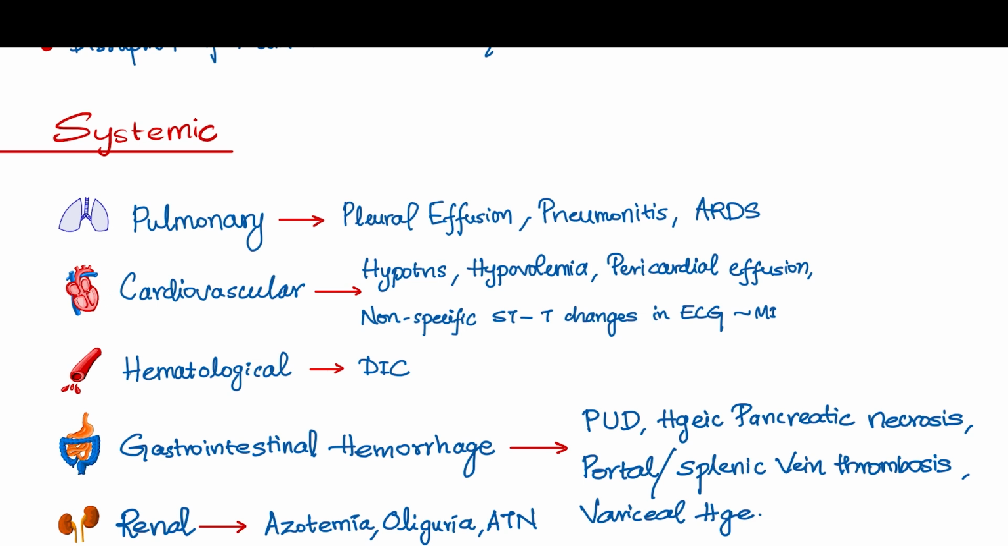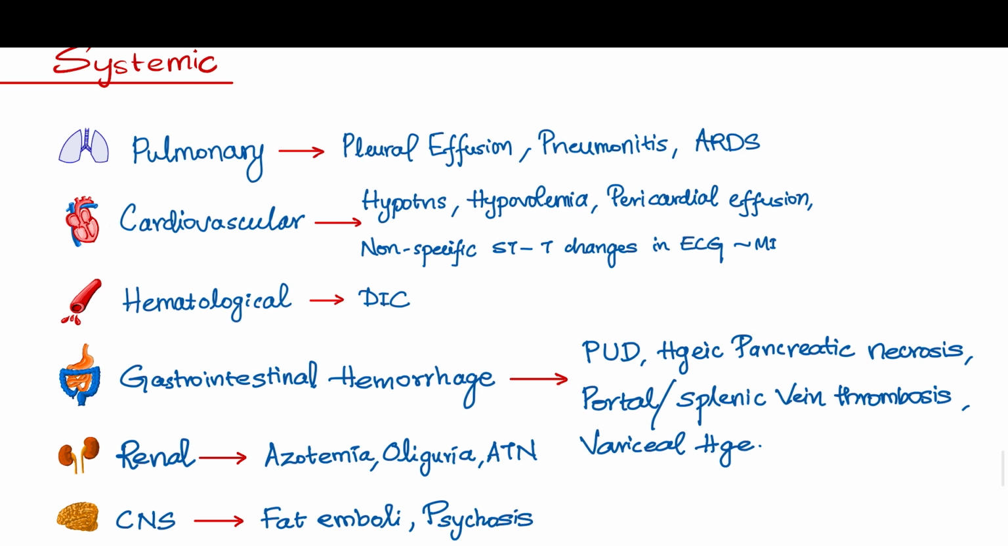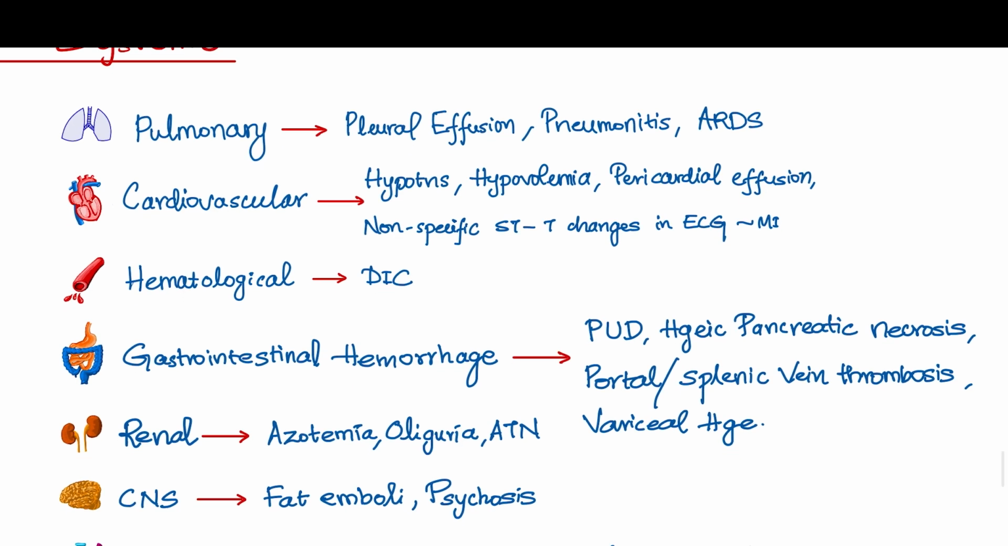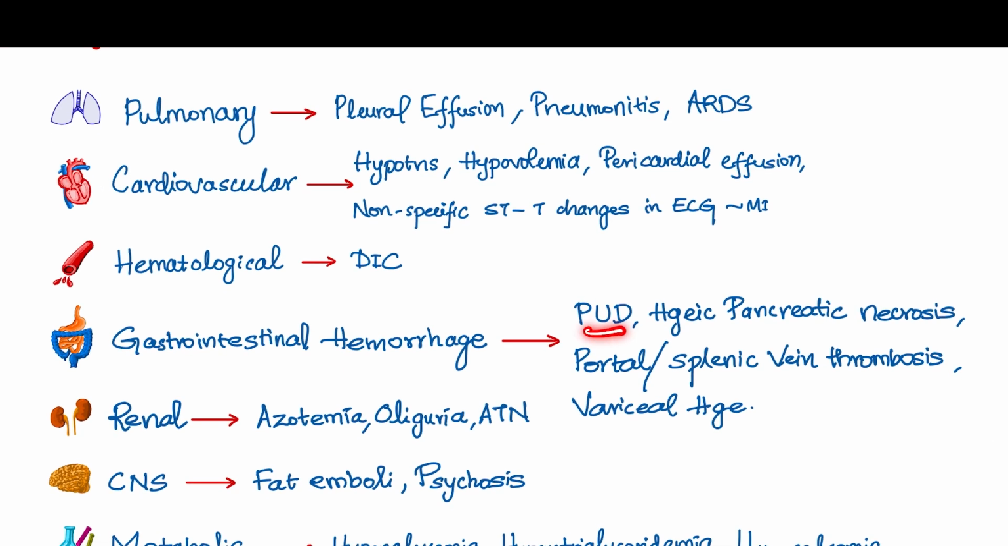First is the pulmonary, where there can be pleural effusion, pneumonitis, ARDS. Next is cardiovascular, where there can be hypotension, hypovolemia, pericardial effusion, non-specific ST-T changes in the ECG, which can mimic MI. Hematological changes like DIC, and gastrointestinal hemorrhage, which can be due to peptic ulcer disease, hemorrhagic pancreatic necrosis, portal or splenic vein thrombosis, or variceal hemorrhage.